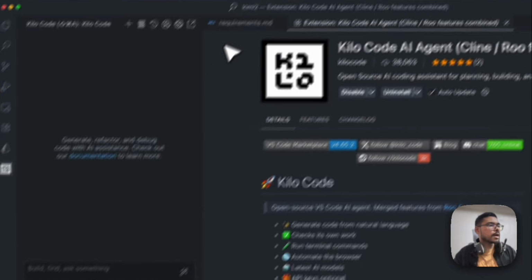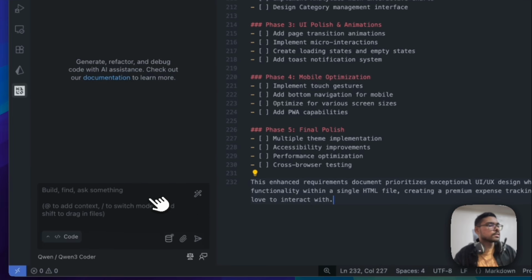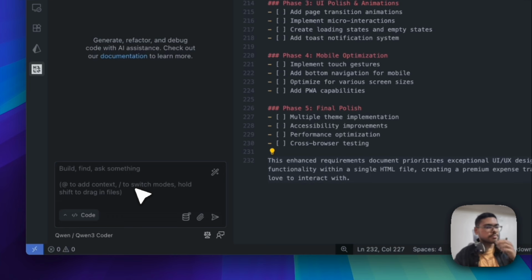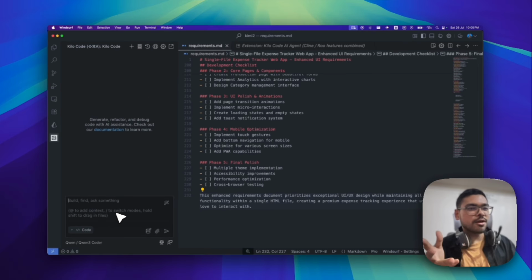Then you can just prompt. I have one requirement file, and it is better to have requirement files. Then you can prompt, let's build this vibe coding project, or just use it on your use case and compare which one is the best. Because after comparing, you should use the model and see which one is good. At least you should try with the free $20 credits KiloCode gives, so then you will understand which model is good for you.